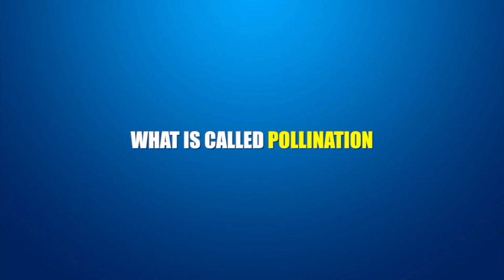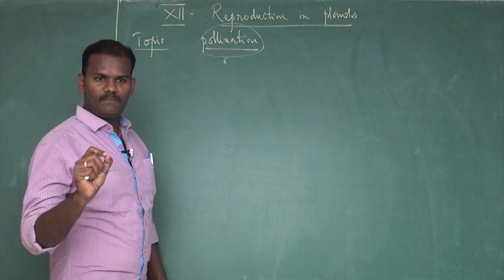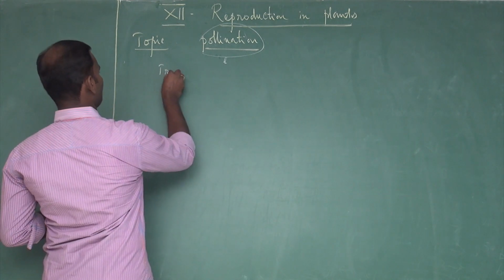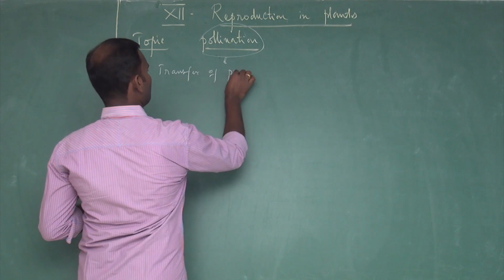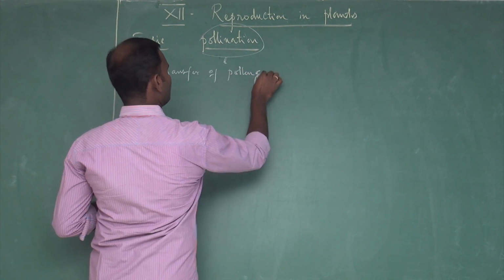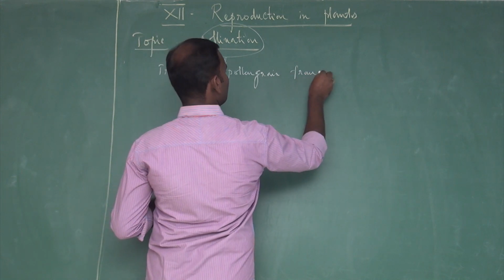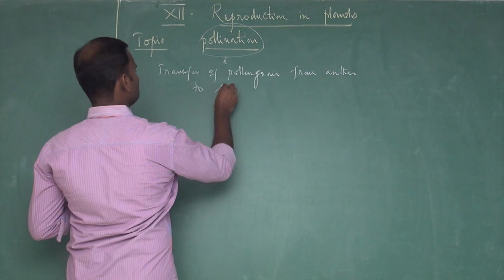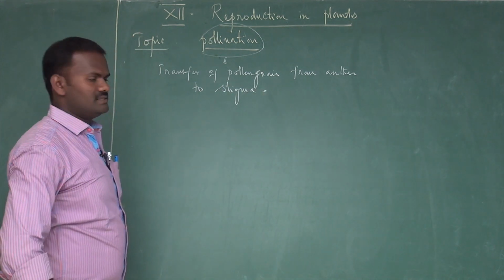What is called pollination? Pollination is nothing but the transfer of pollen grain from anther to stigma. This is called pollination.